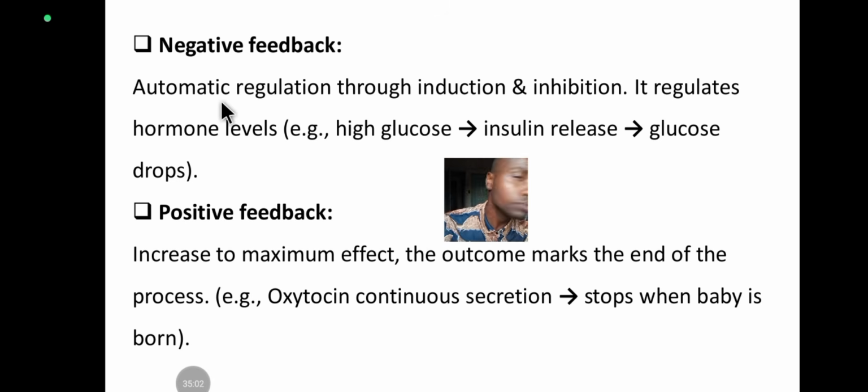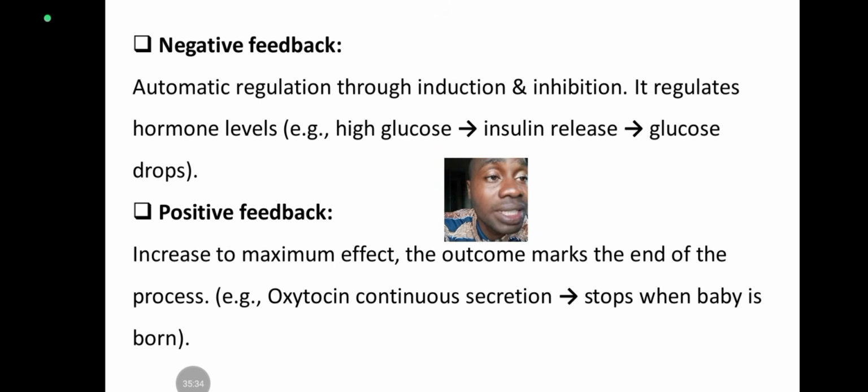This first one, you have to understand it because JAMB set question over here. I will simplify it for you. Negative feedback mechanism means that it's automatic. The body cells detect if a particular hormone is high or low.